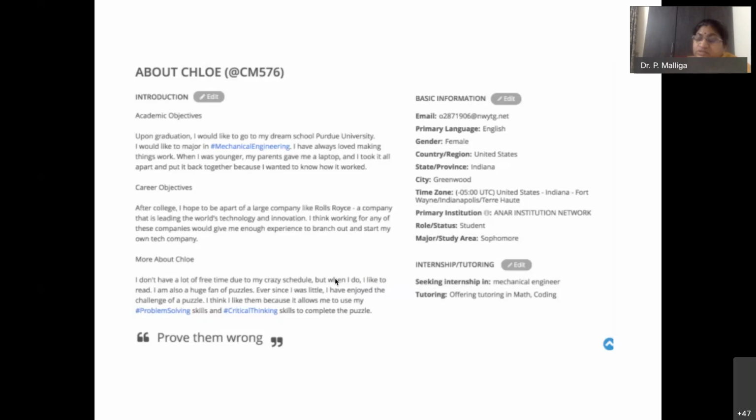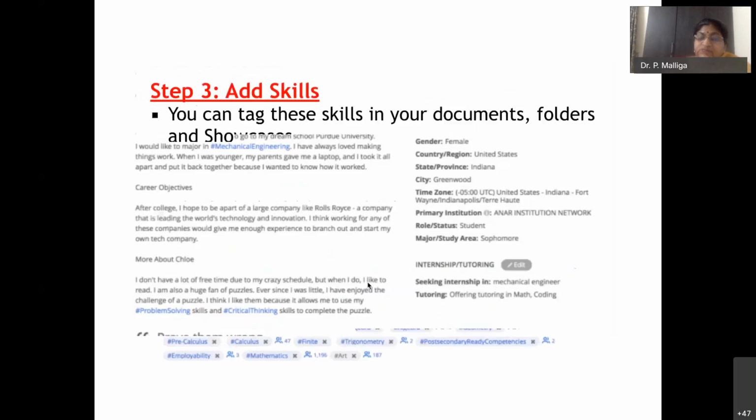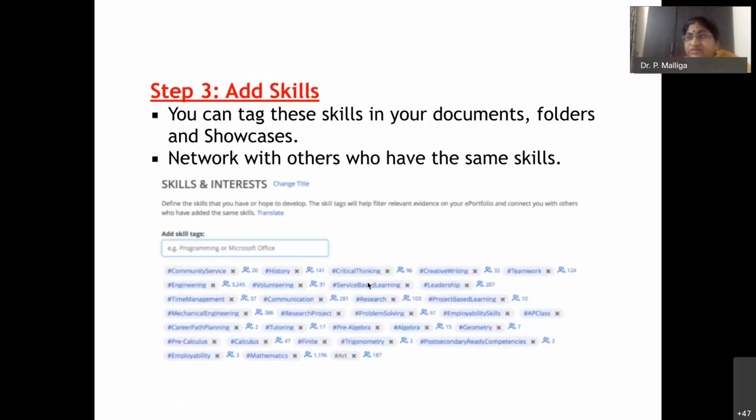Okay, so this one, this will serve. Then you have to add, sorry, third step. Second step is you're telling about yourself, all those things. Third step is you're adding the skills. You can tag these skills in your document, folders and showcases. So what are the network with others who have the same skill?